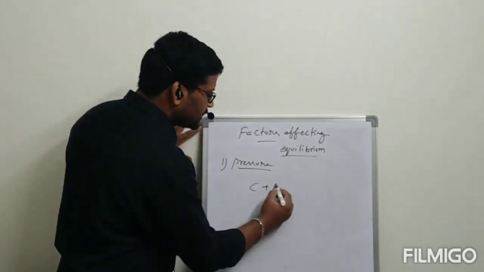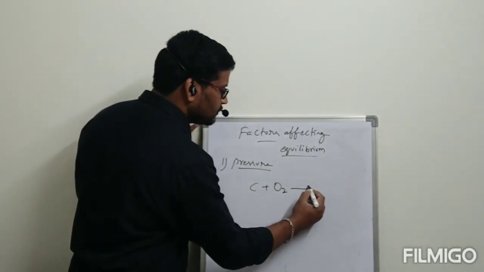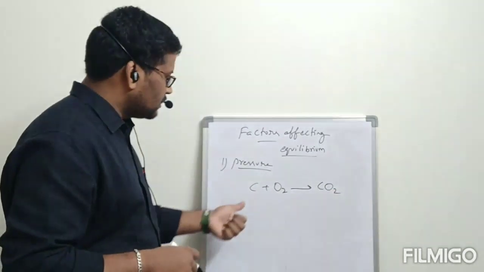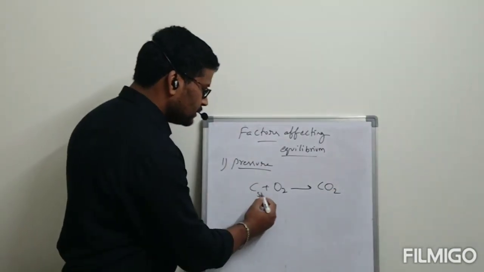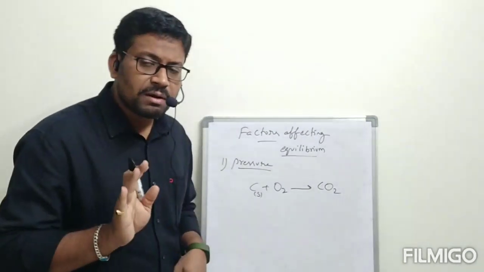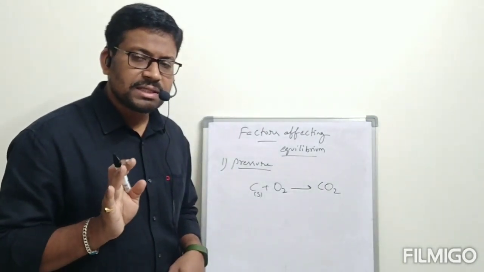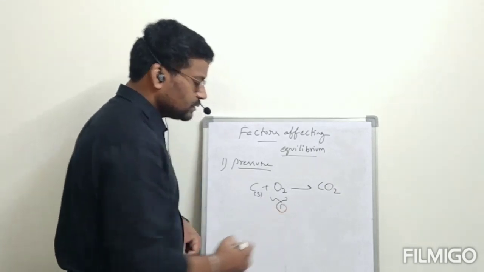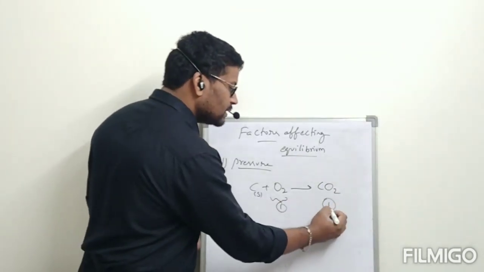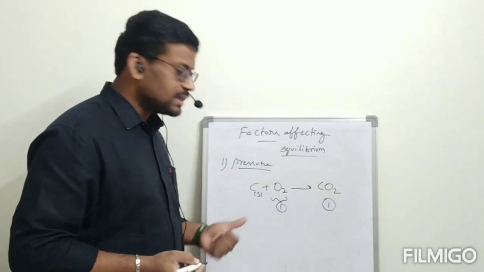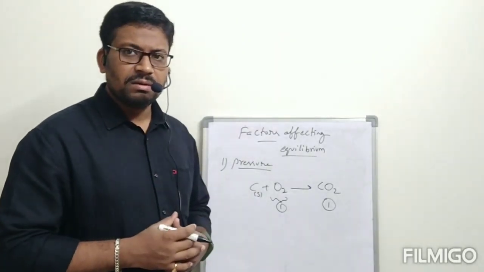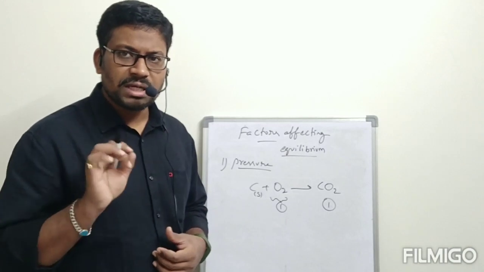C plus O2 gives rise to CO2. For the example I am telling here, carbon is a solid. Don't count the number of moles of solid while we are seeing the effect of pressure. Number of moles on the left hand side, 1 only. Number of moles on the right hand side, 1 only. Why are we not considering carbon here? This is carbon solid. Solid cannot apply pressure. Pressure effect will not be shown on solid.